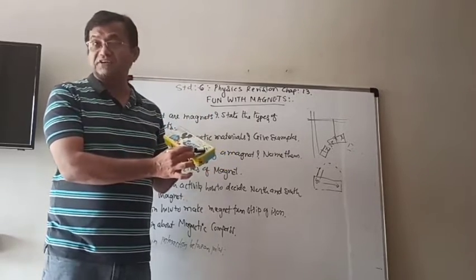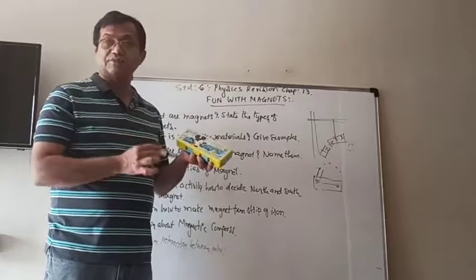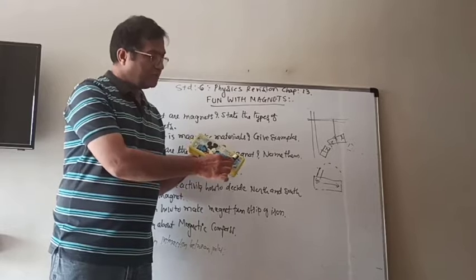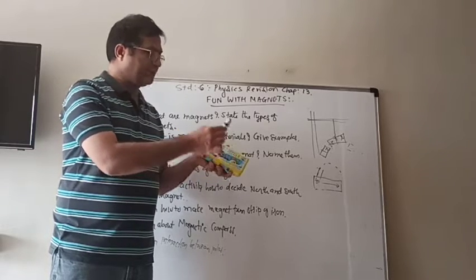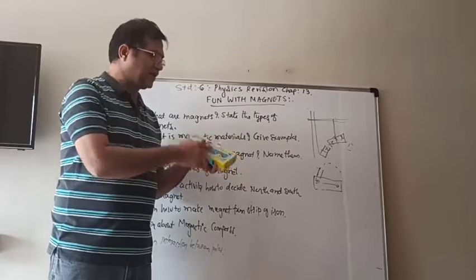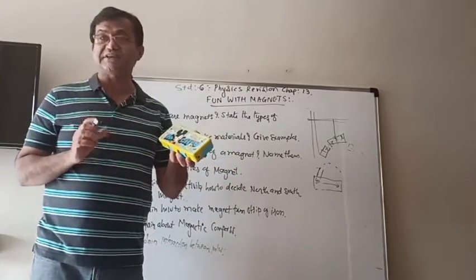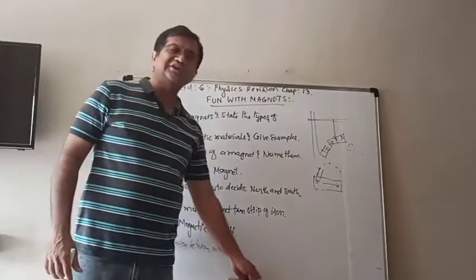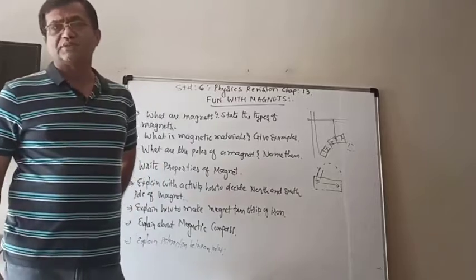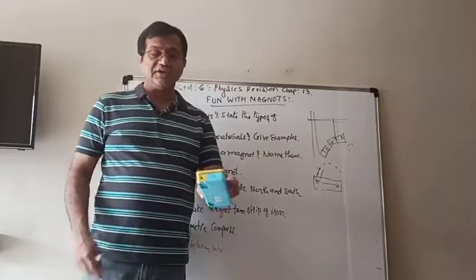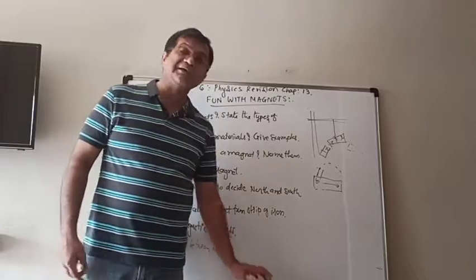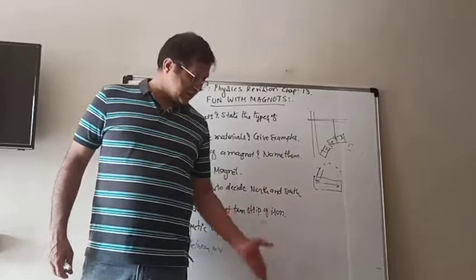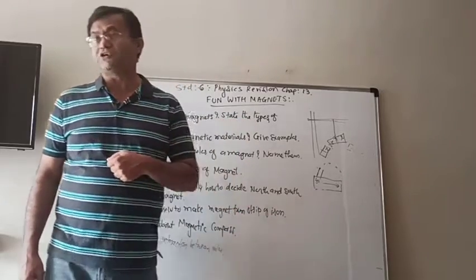Don't change the direction. Only one direction. If you start from this side, then pick it up. Don't do unnecessary movements. Only one direction, and then after 25 to 30 or 40 times, you will check whether it is attracting the magnetic material. Then you can also mark its poles.